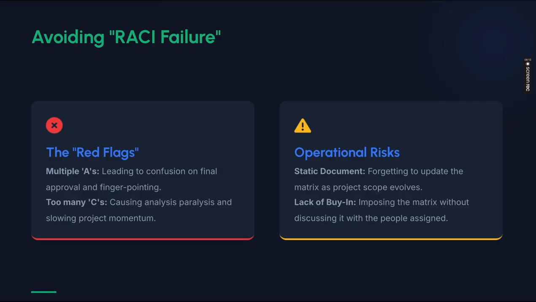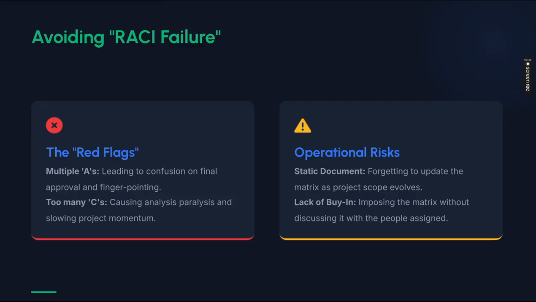Avoiding RACI failure, the red flags. Multiple accountables: you should not give multiple people accountability for a single task, leading to confusion on final approval and finger pointing. Too many consultants cause analysis paralysis and slow project momentum. If there are too many subject matter experts to be consulted on one particular task or project, it will cause a lot of confusion. So we should take only one or two maximum.